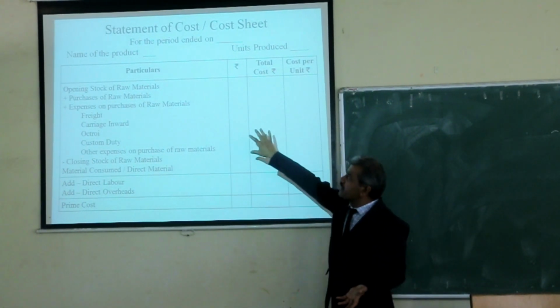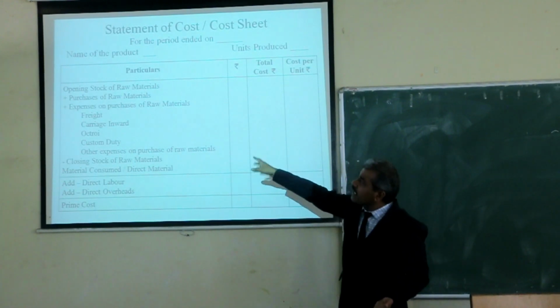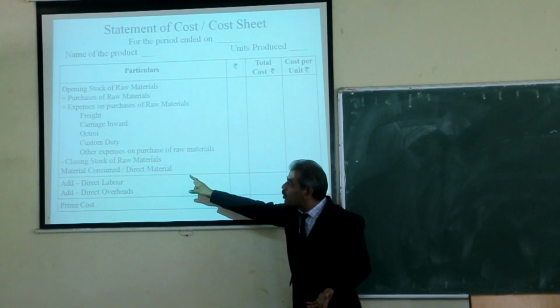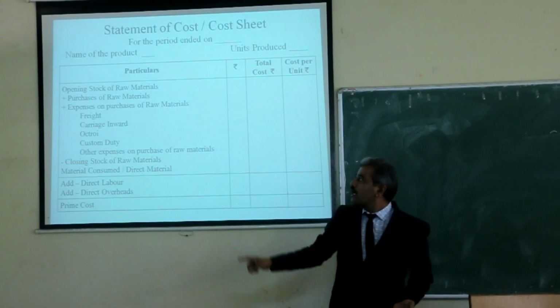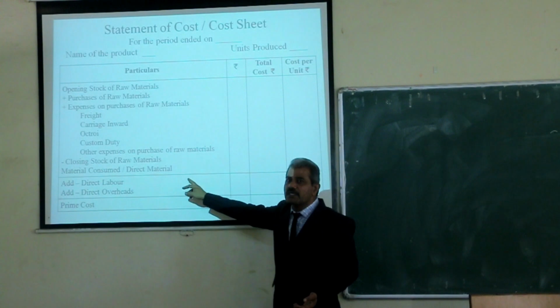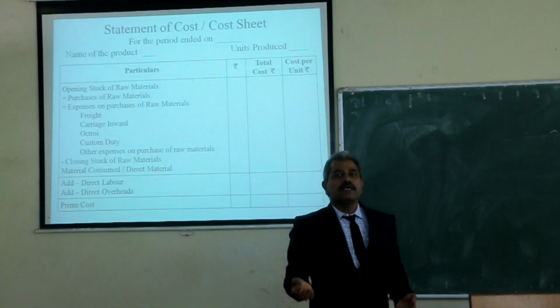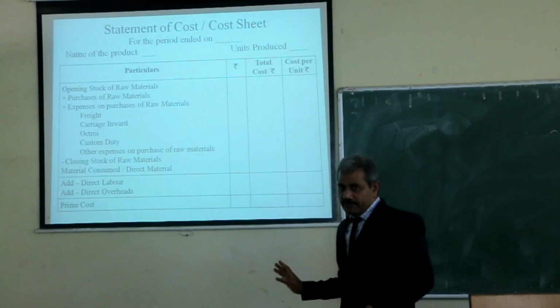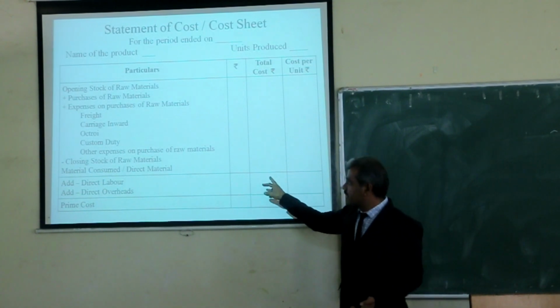These expenses are added here, and from these we have to deduct the closing stock of raw materials. After this calculation, we will get material consumed, or direct material.